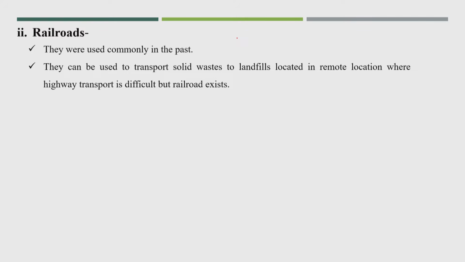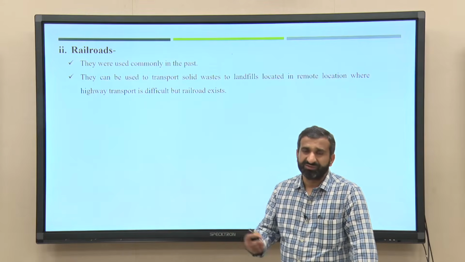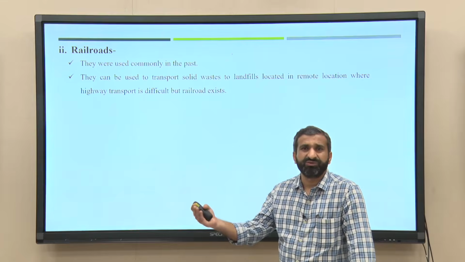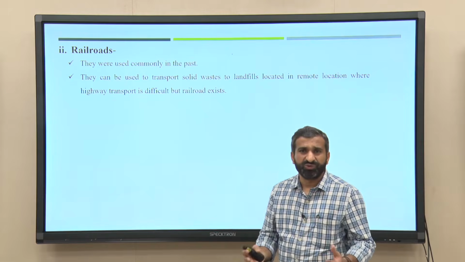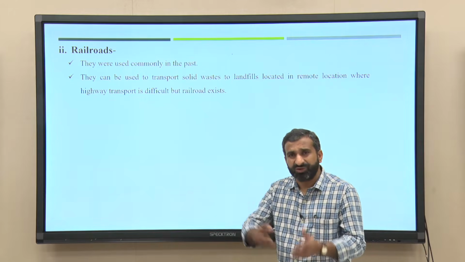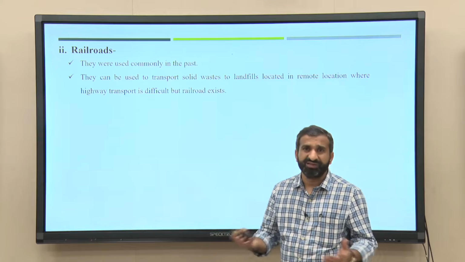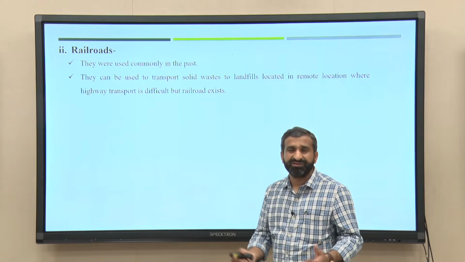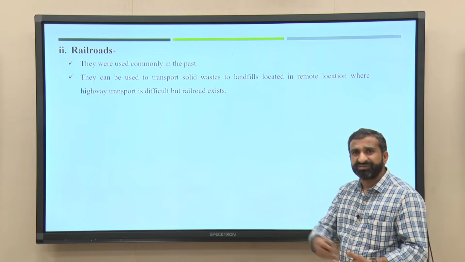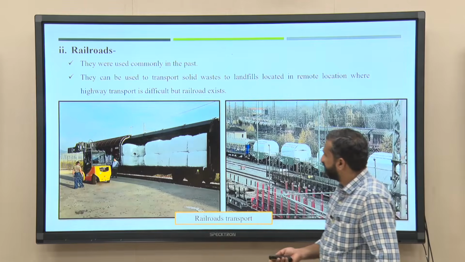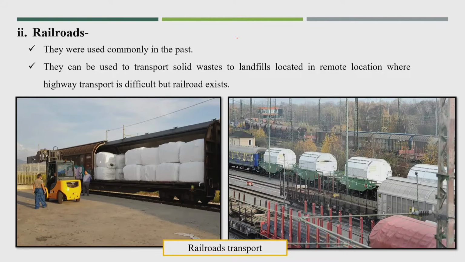Sometimes if you are finding the disposal site in a very remote area, maybe 200 kilometers or 300 kilometers away, and there is no road, road transport is not possible in such an area. Suppose the railroad is available. So, by railway also we can haul the entire waste to the disposal facility. You see here some photographs. So, this is also a possible way of disposing such kind of waste.